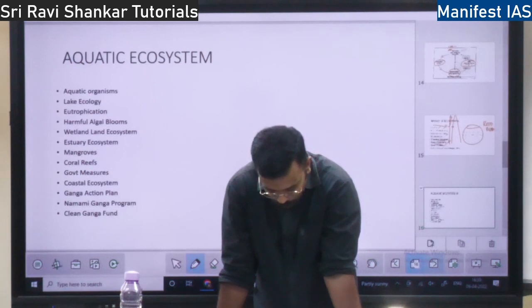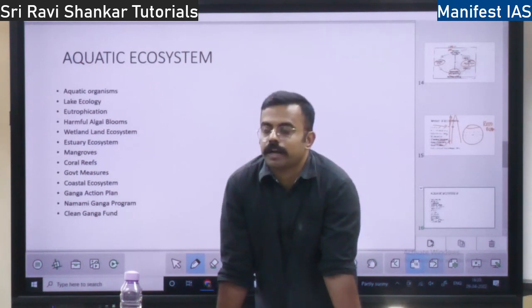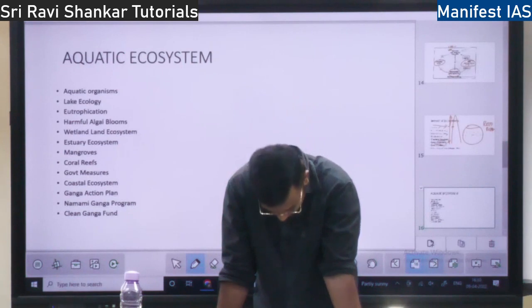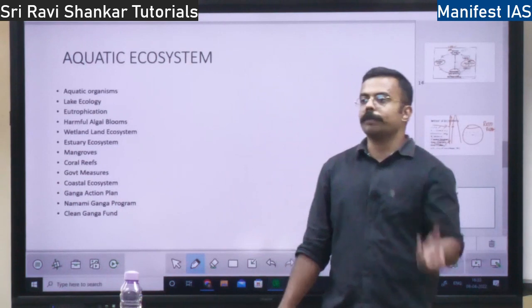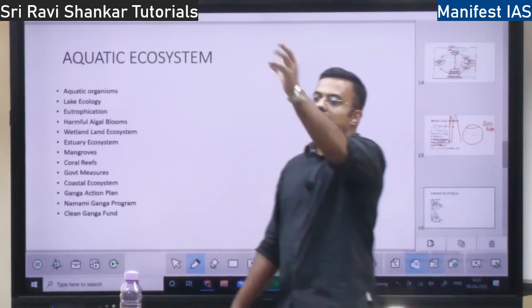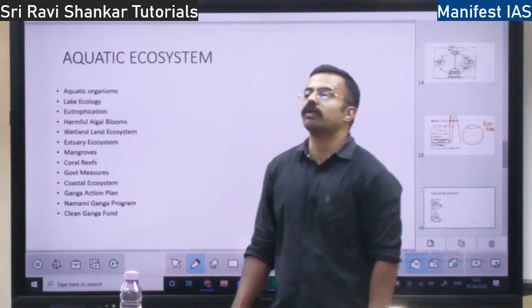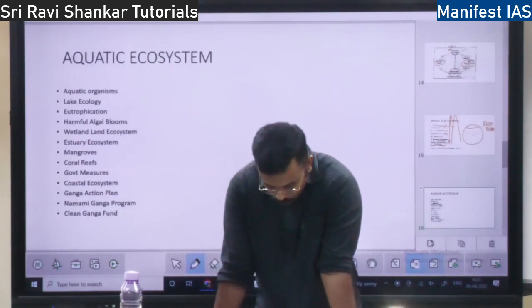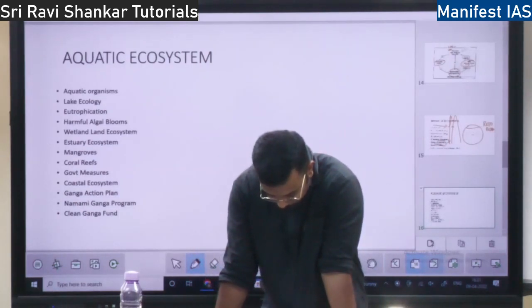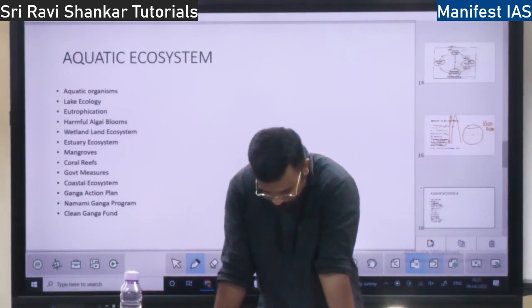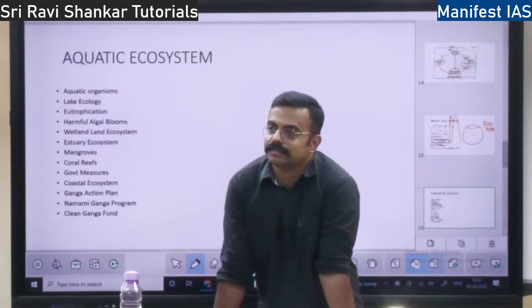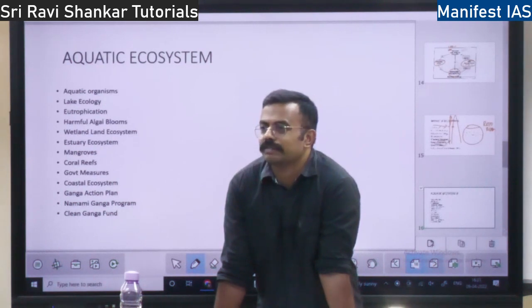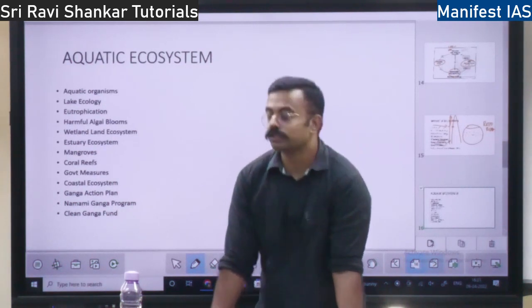Next, you have one more type of plant called periphyton. What is periphyton? In neuston, the roots won't be attached to the ground, whereas in periphyton, the roots will be attached to the ground, right? They are rooted plants. Then you have plankton. They are very small, microscopic plants like algae.